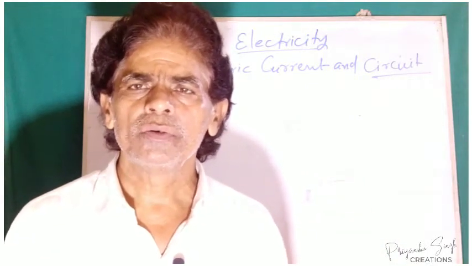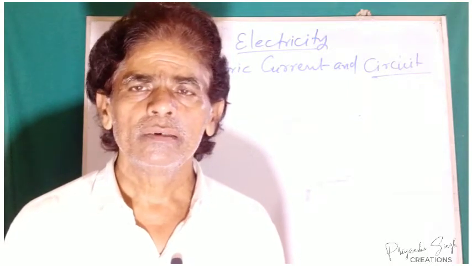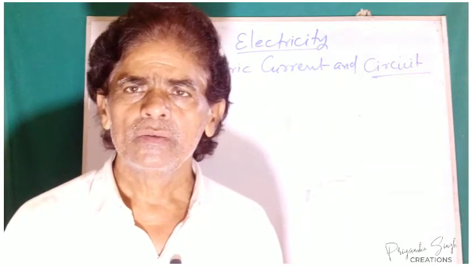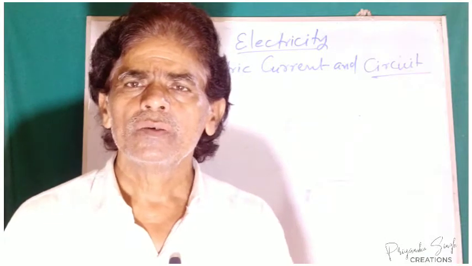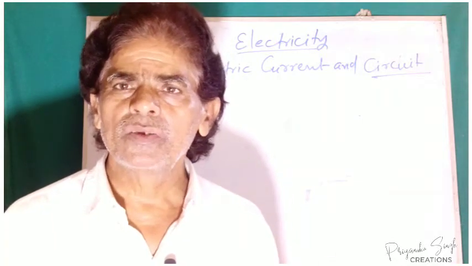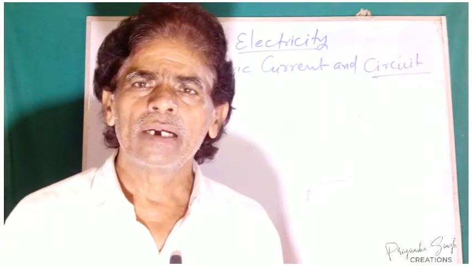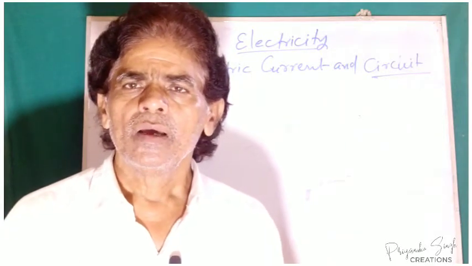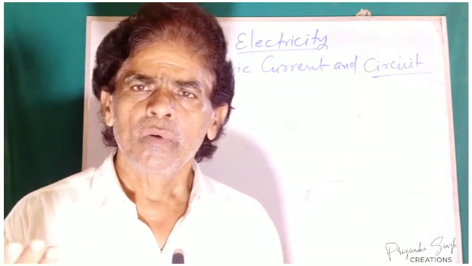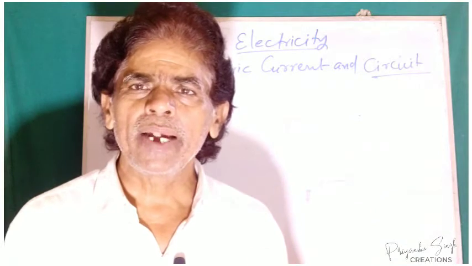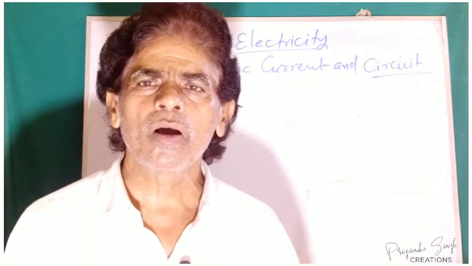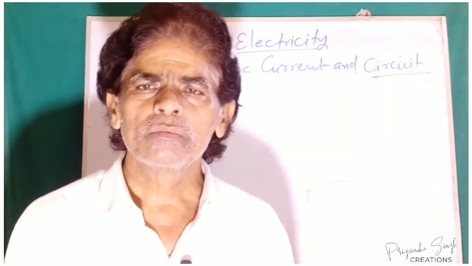What is the source of this electric current? The source of electric current may be a battery or other sources like the mains and the earth wire. The hanging wires from the poles are spread from one place to another, either underground or overhead on the poles.